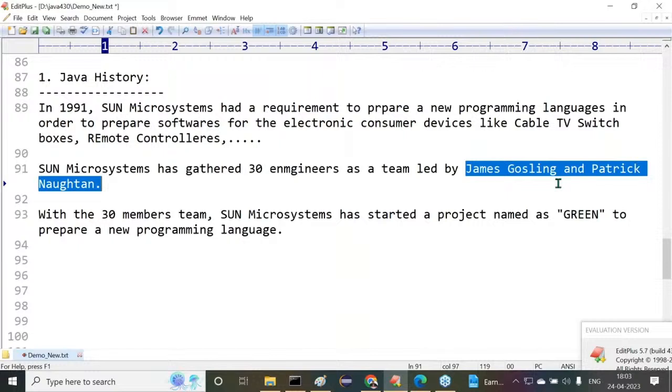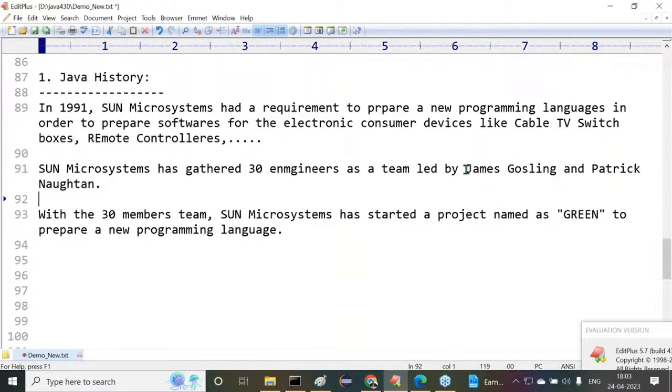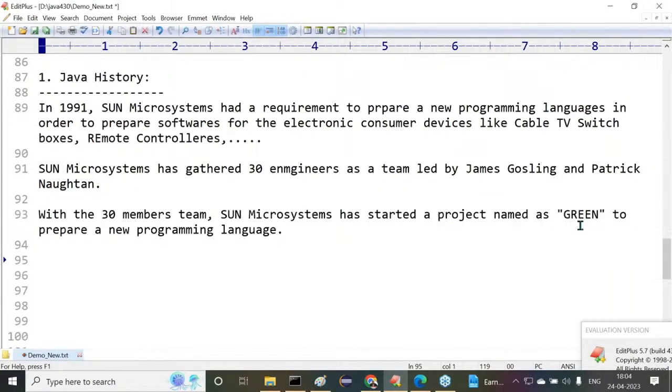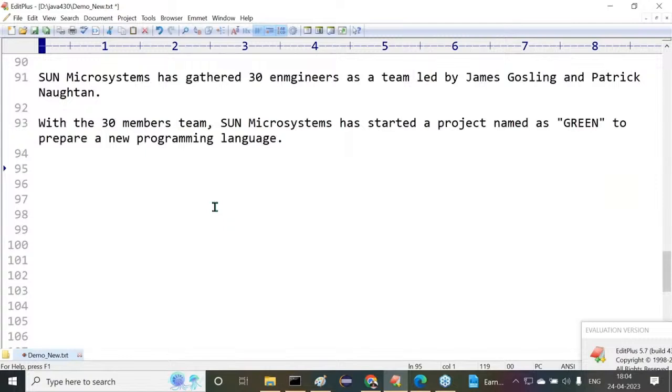Understand it now? Okay, leave this one. But most people say father of Java. Who is the father of Java? James Gosling. James Gosling is the father of Java. Okay, fine. Next, with the 30-member team, Sun Microsystems started a project named the Green project. In the Green project, they wanted to start a new programming language, and in that new language they wanted to see three main features.